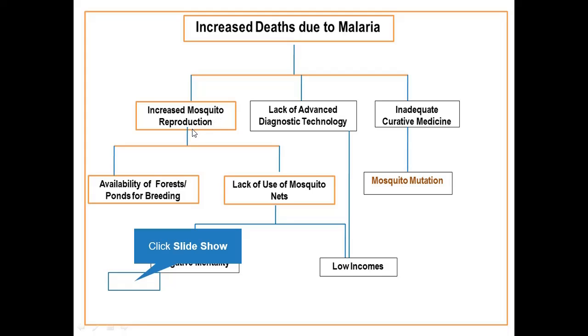And because reproduction of mosquito is due to availability of forests and ponds, maybe you can aim to reduce the forests around the inhabitants, or you can decide maybe to increase the use of mosquito net. This will be the objective tree analysis.